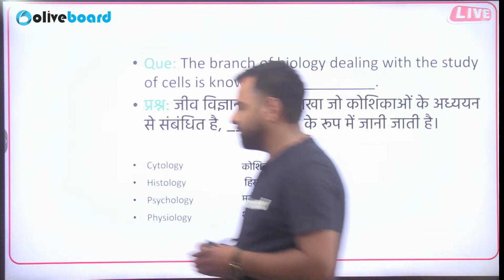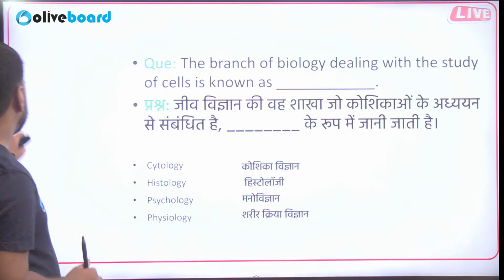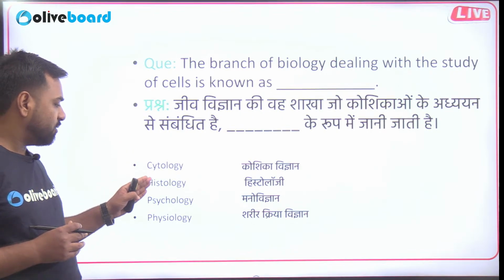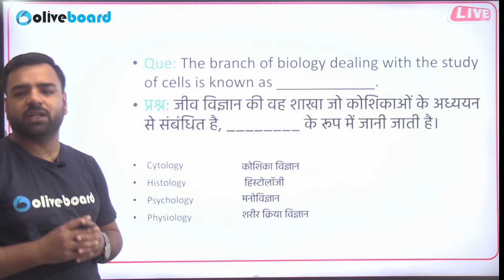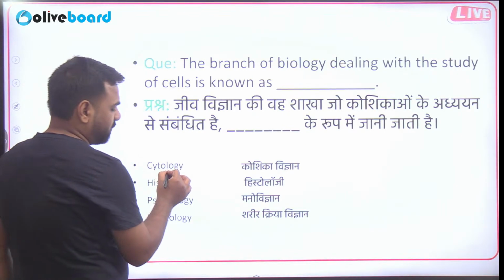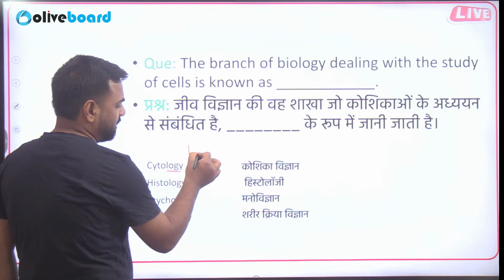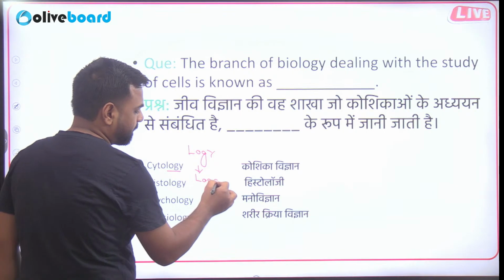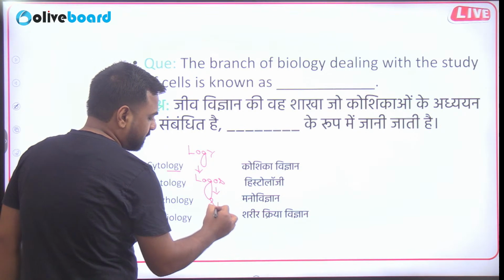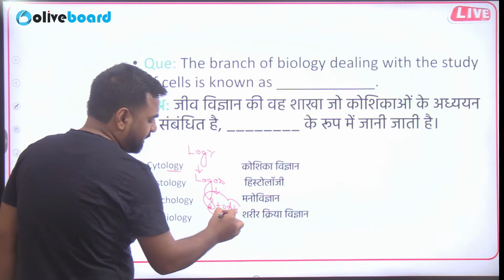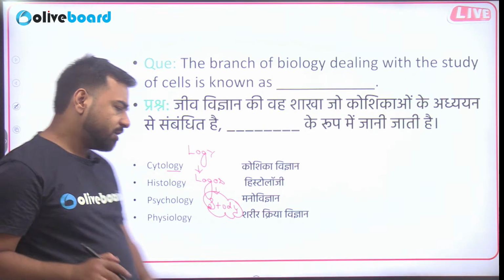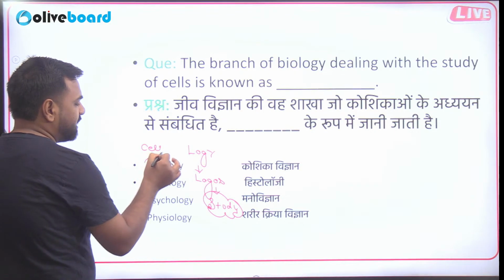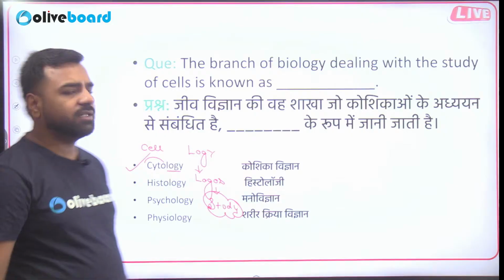The first question is in front of you. The branch of biology dealing with the study of the cell is known as what? Is it cytology, histology, psychology, or physiology? What should be the correct answer? Let's understand what this term means. The term logy is derived from the word logos, which means to study. So the study of something is termed as logy. Can you link the term cyto with the cell? Yes, the study of cell is cytology. So the first option is absolutely correct.